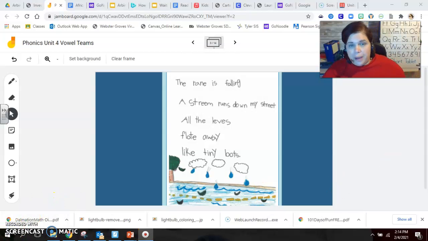Okay, so if you're back, let's take a look at this first line in the poem. I hope that you've already made all the changes that you think need to be made, and now we can go through and make some changes together. The first line says, the rain is falling. Well, I know vowel teams usually have a long sound, so I think the word that we really need to focus on in this line is the word rain.